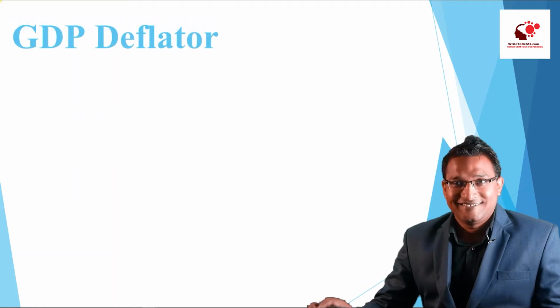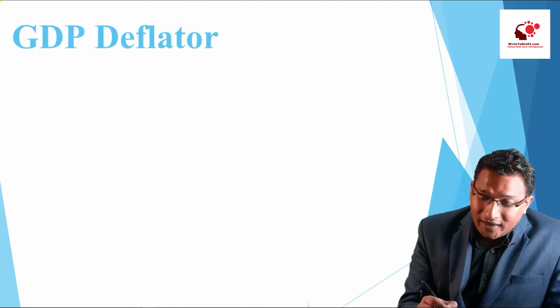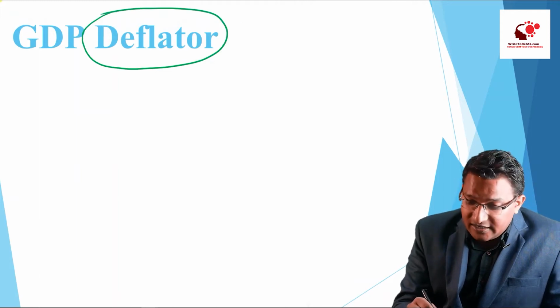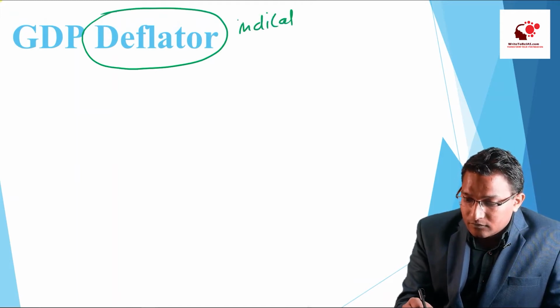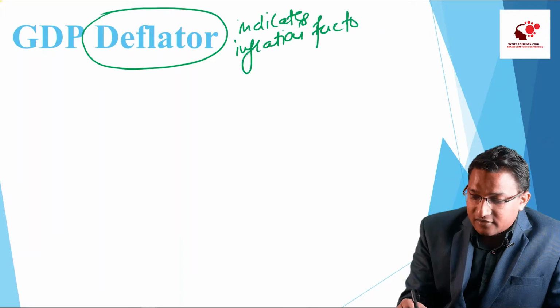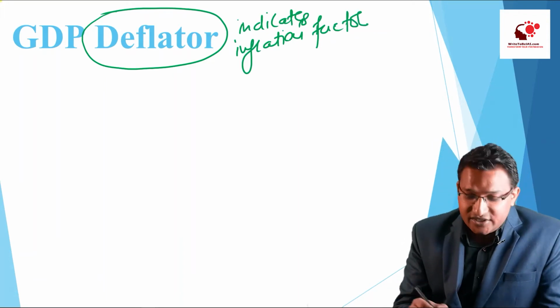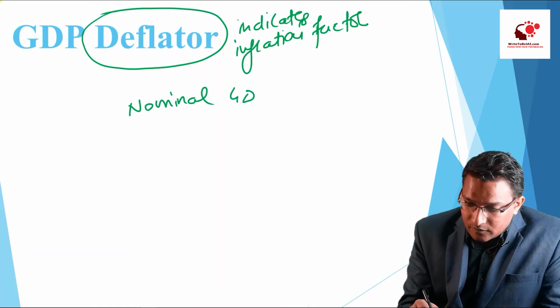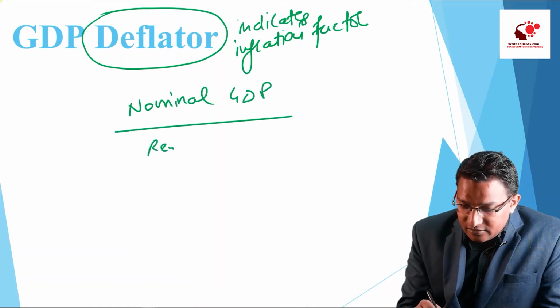GDP deflator, right? So what is a deflator? A deflator is something which indicates the inflation impact or inflation factor, right? We just discussed the concept of nominal GDP and real GDP.